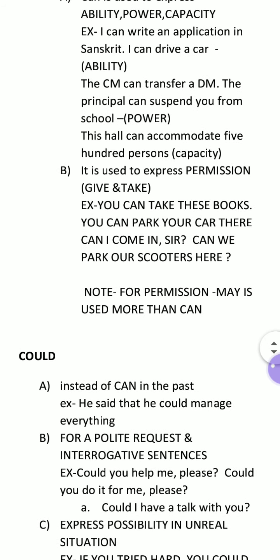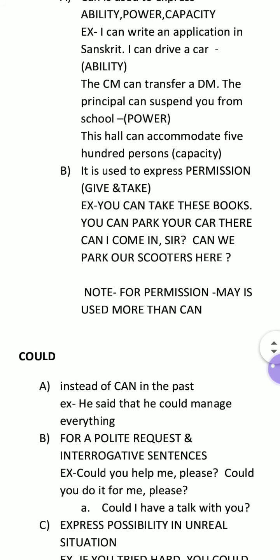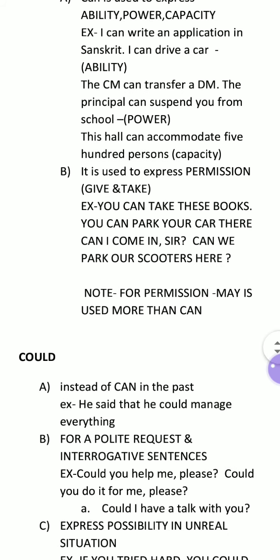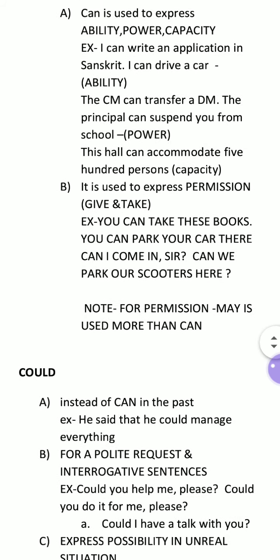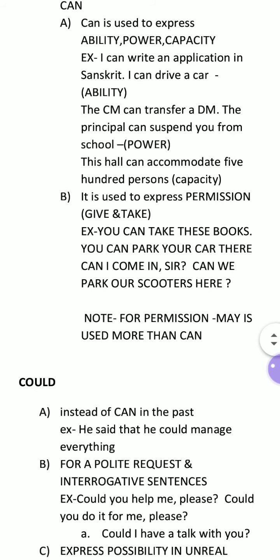Now we have capacity. This hall can accommodate 500 persons. This is the capacity of the hall. The water bottle can contain 1 liter of water. Your school bag can contain more than 20 books. So in case of capacity, power, and ability, can is used. I think it's clear.